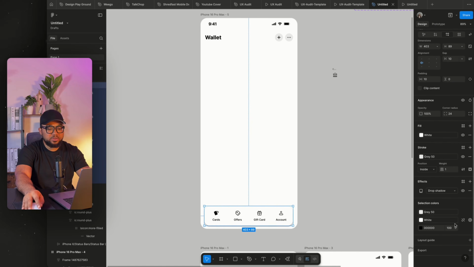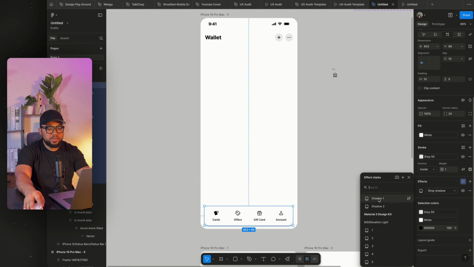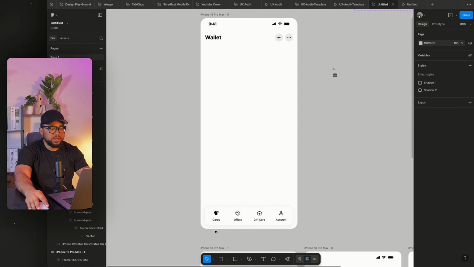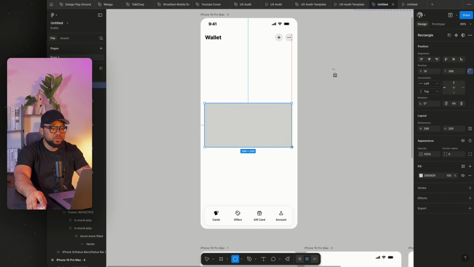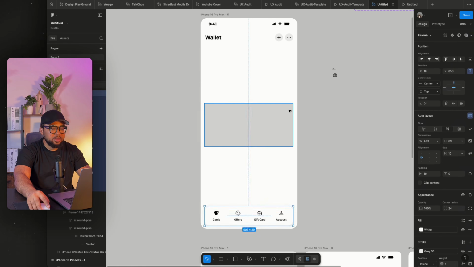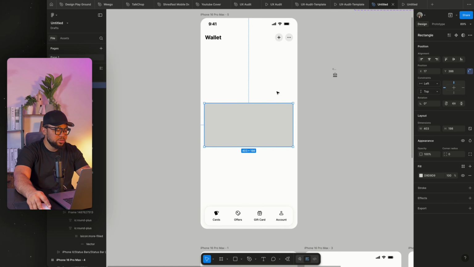Select this, come to this place and set it to shadow 1. So you see the way it's looking now. That's how we define shadow 1 to look. The next thing I'm going to do is create the wallet. So we're going to set this to this point, and also make sure that this is here and this is here. Make sure that it is also centered. And I could also have used auto layout on the whole page. So here I'm just going to pull.